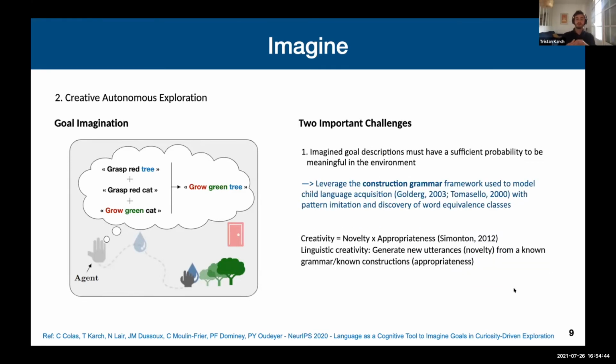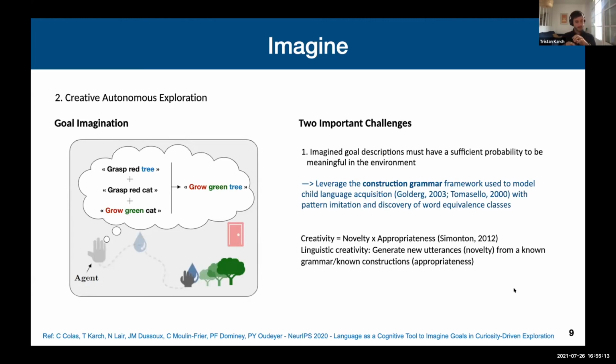So in order to tackle the first challenge, we use the construction grammar framework that is used to model child language acquisition, with pattern imitation and discovery of word equivalence classes. Basically, we will be able to infer the grammar of the language of the social partner, and we will be able to see that some words can be swapped together in order to form new constructions.